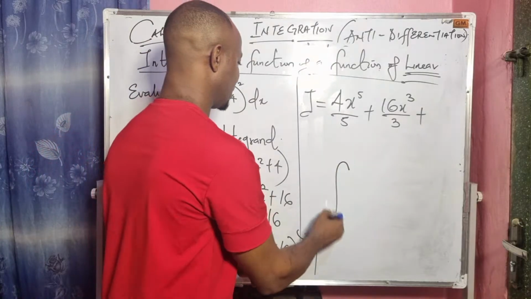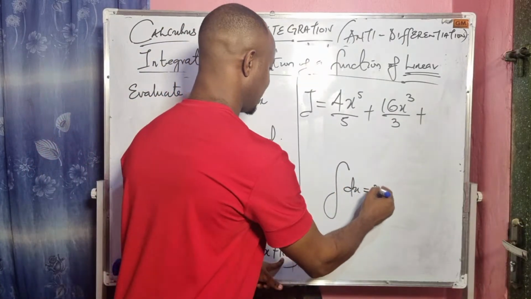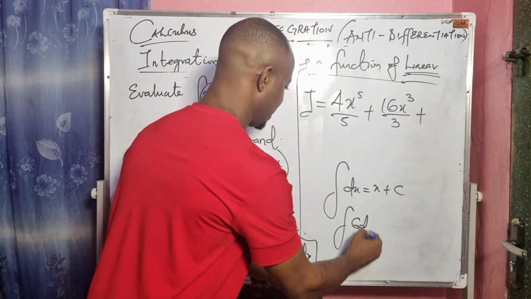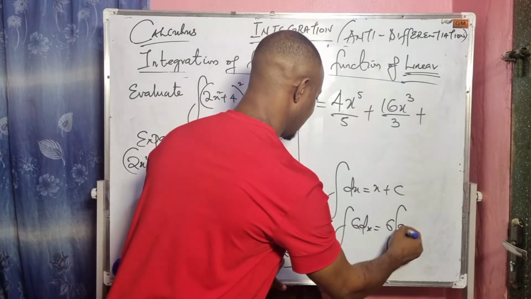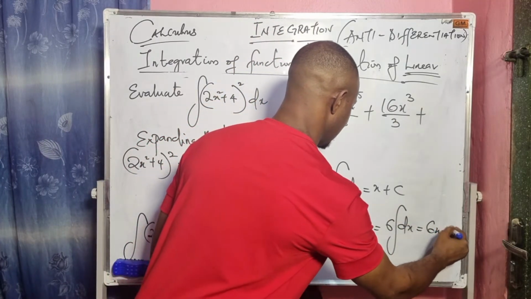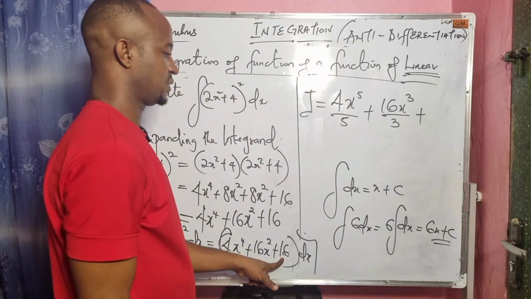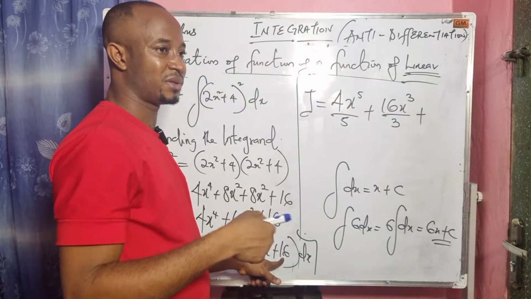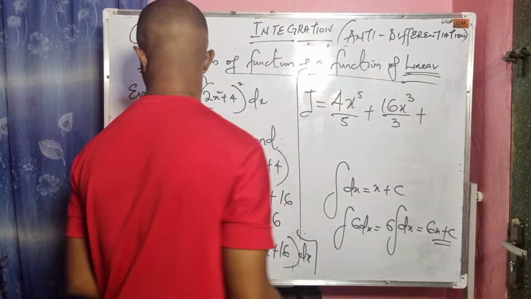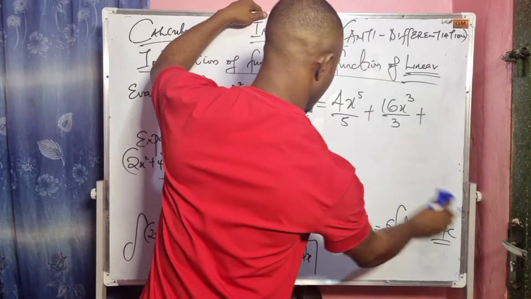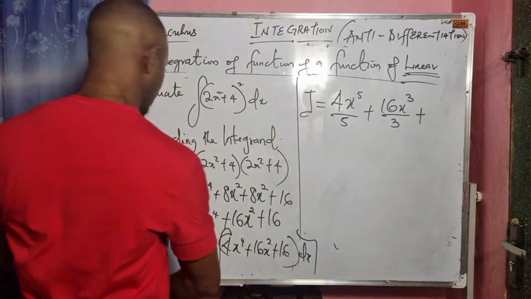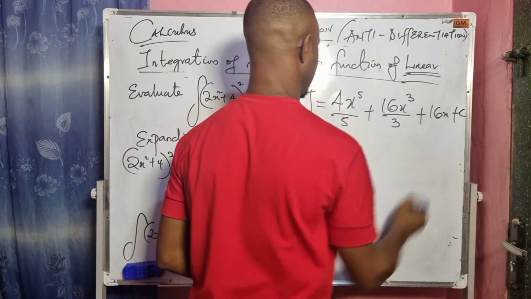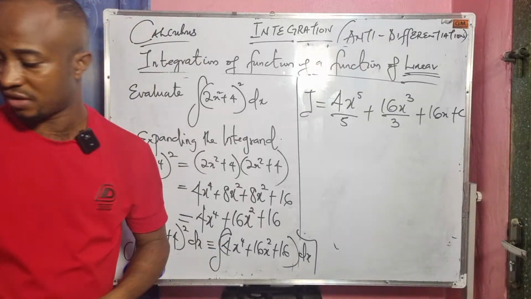Whenever we integrate 1 dx, the answer is x plus c. So if I have the integral of 6 dx, it becomes 6 times the integral of dx, which is 6x plus c. Please don't forget. So the integral of a constant value will give us that value times x, then plus c. So 16 will give us 16x, then we have plus c.